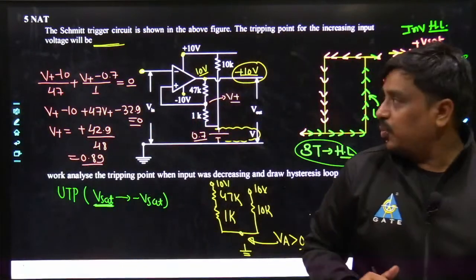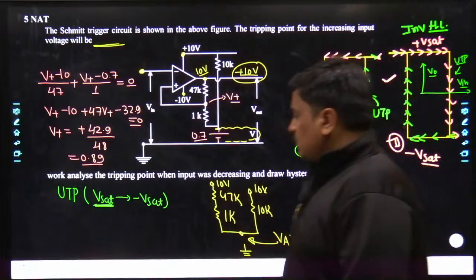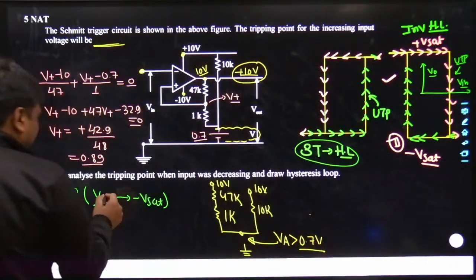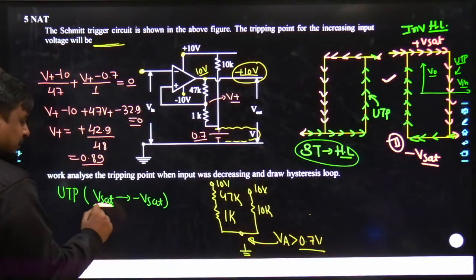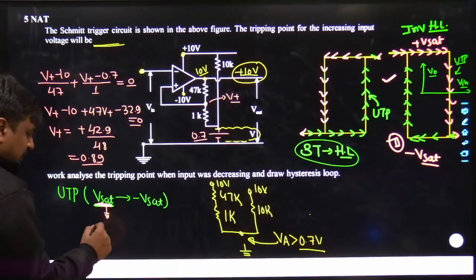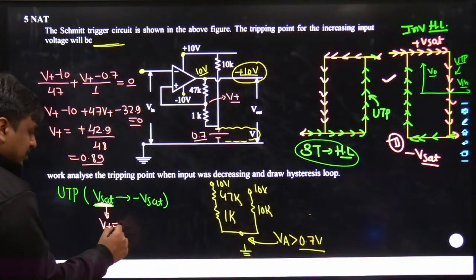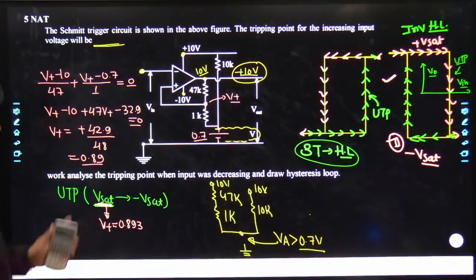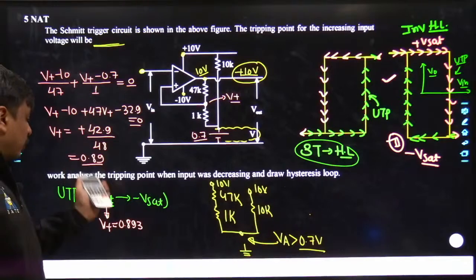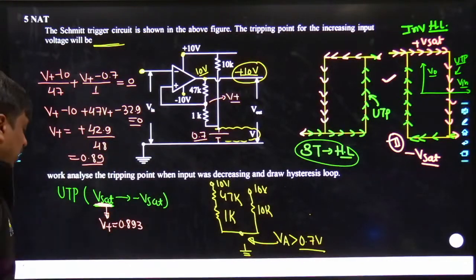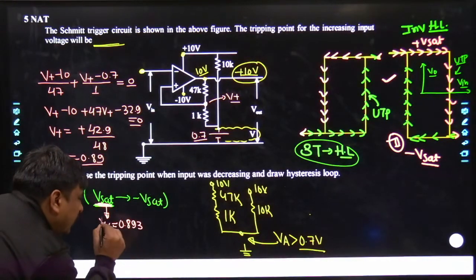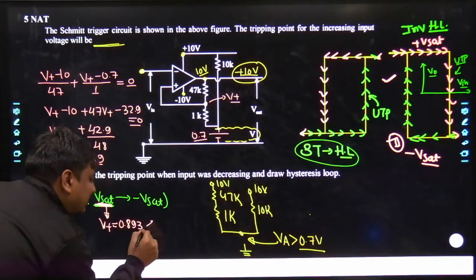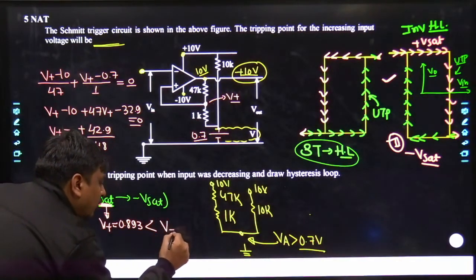The value which we are getting is somewhere around 0.89. Now you can see very well, when the output was kept at plus Vset, at that moment the value of V plus was 0.893. And now if you want to toggle this output from plus Vset to minus Vset, the value of V plus should become lesser than the value of V minus.